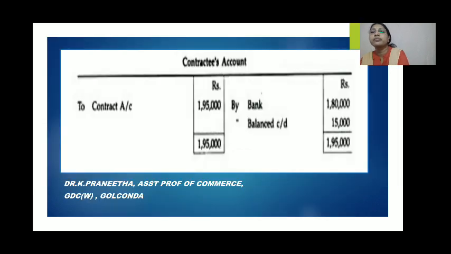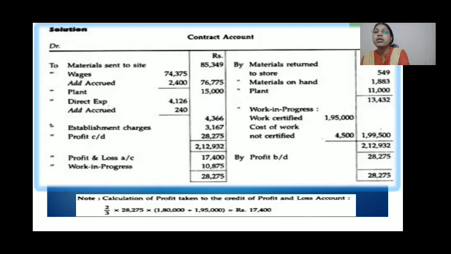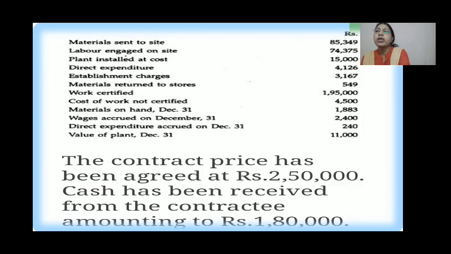Now we have to write the contractee's account also. Here, in the contractee account, how much is the cash received? You see here, the total work certified is 1,95,000.